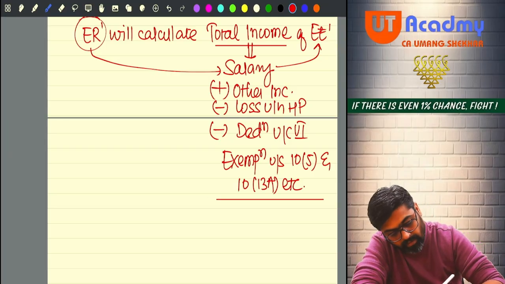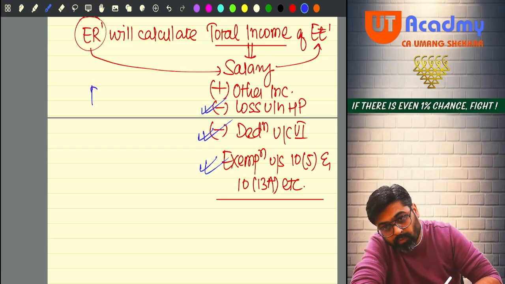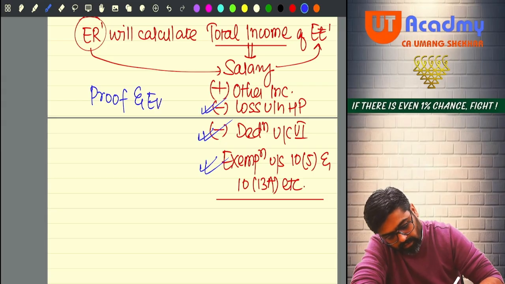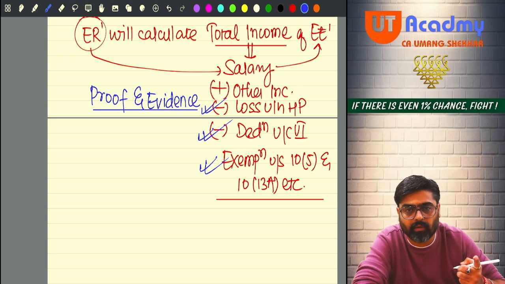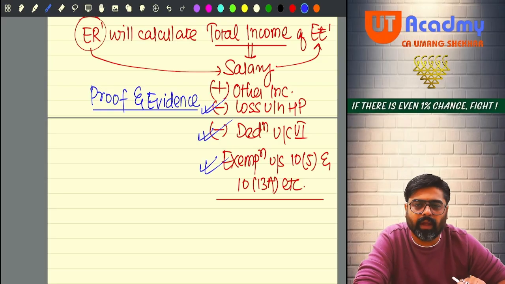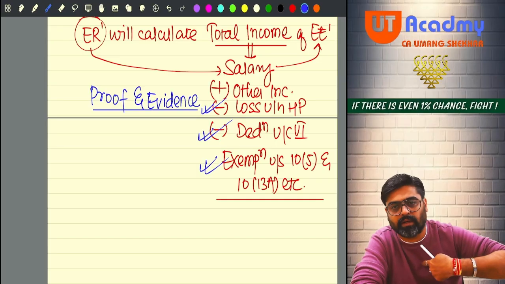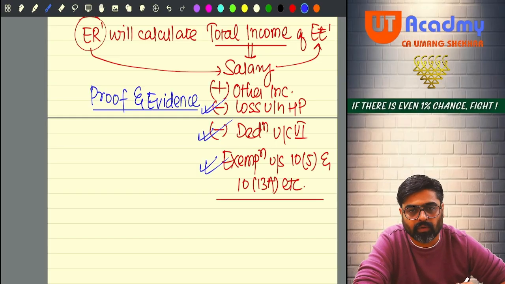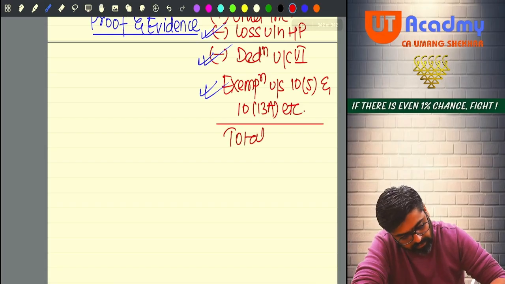But wait, for this and this, proof and evidence for payment will be required. What proofs, what evidence will be required? There is a table, I'll show you, don't worry. So show the proof, show the evidence. We will consider these also for computation of your total income. Yes or no? Now the total income is calculated.